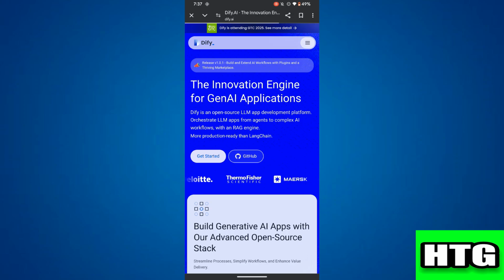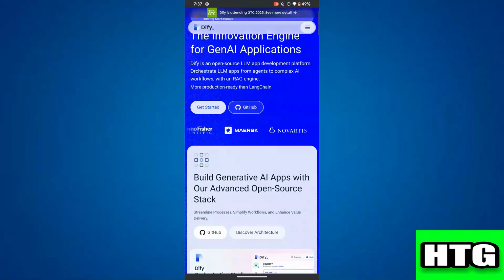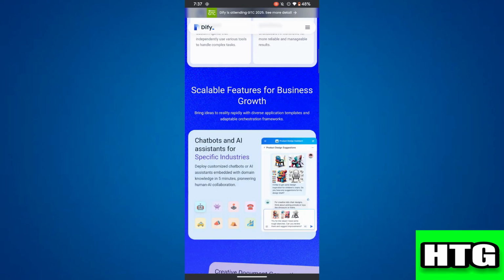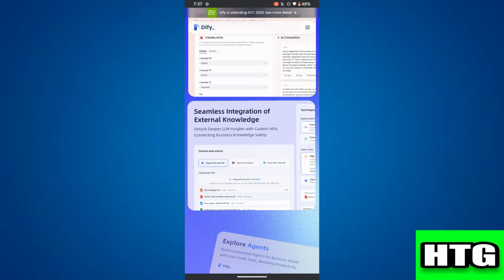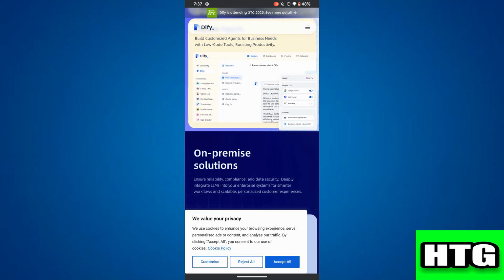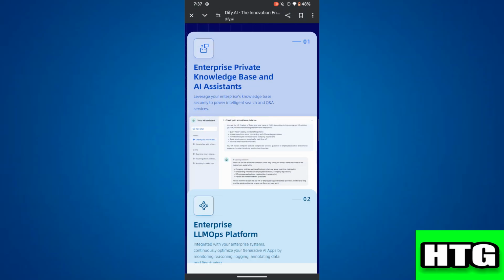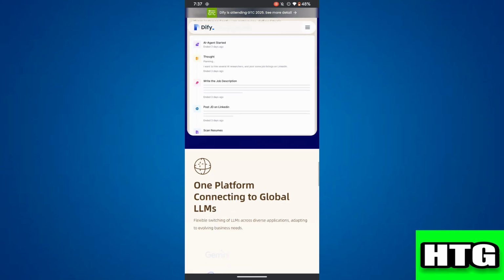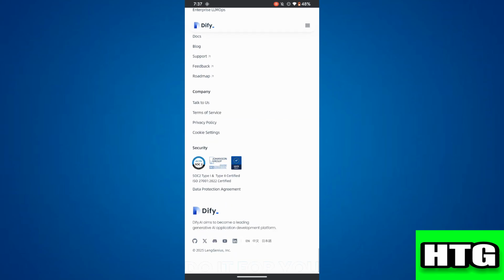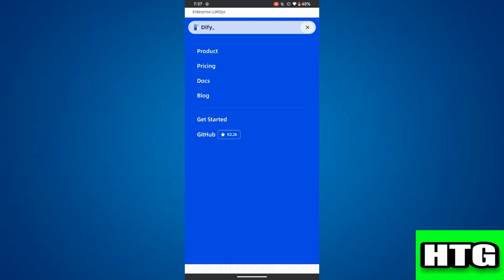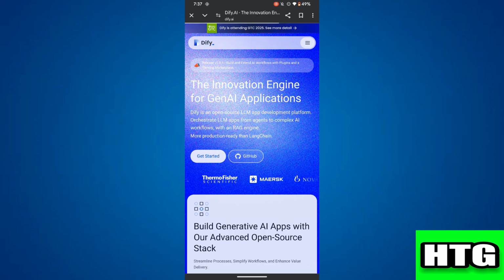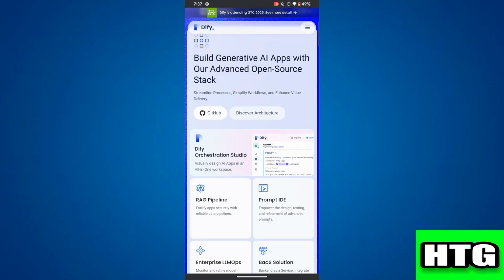So the first thing that you want to know is that Dify and Coze are both AI automation platforms, but they serve different purposes. Over here, Dify is an open source, low code platform designed for building and managing AI native applications. After that, it provides orchestration tools for creating complex AI workflows and managing models. Then, it also offers secure data pipelines, making it a great choice for businesses that prioritize data privacy. After that, its backend APIs allow for easy integration with other applications.